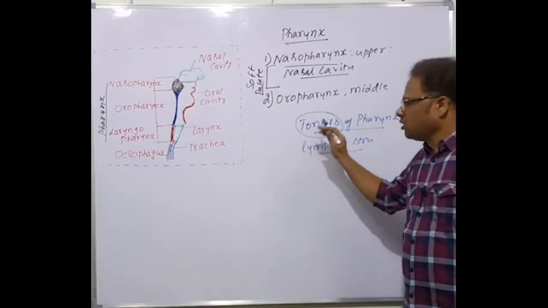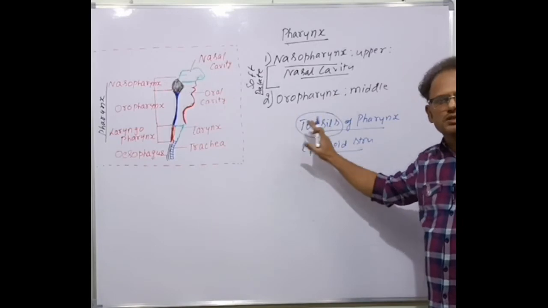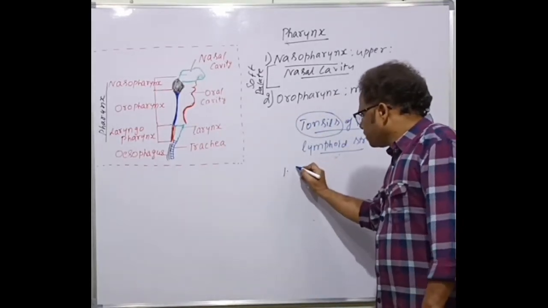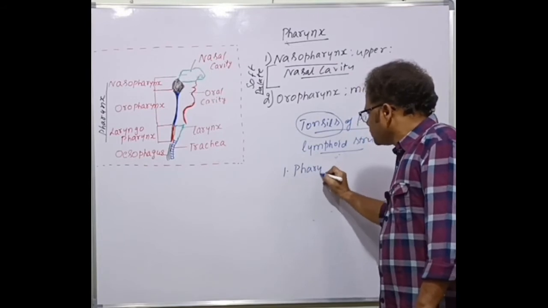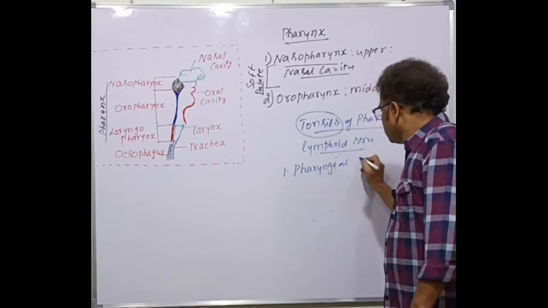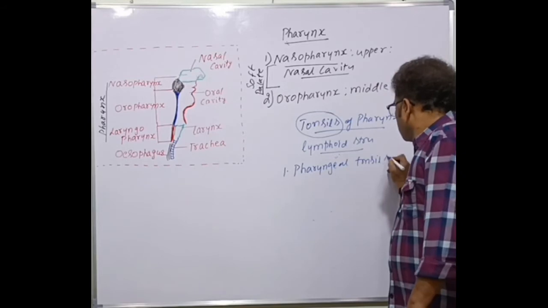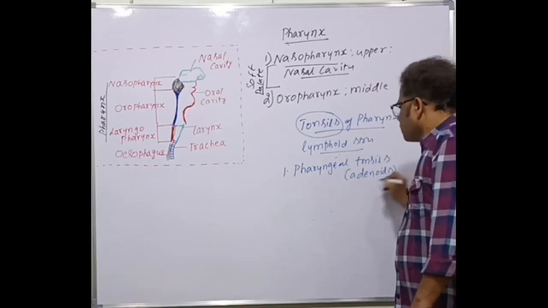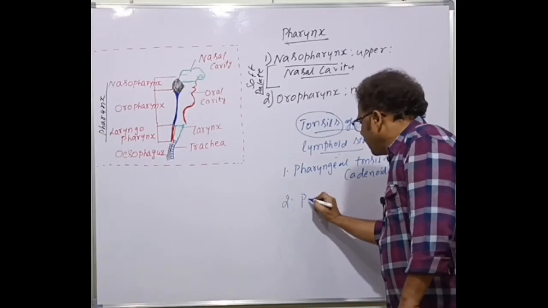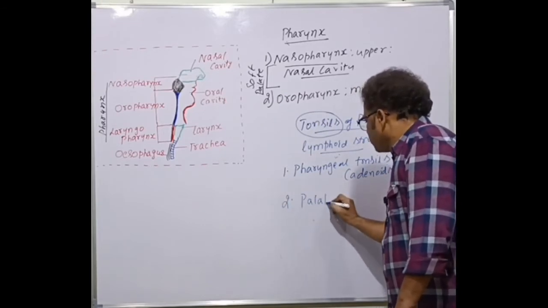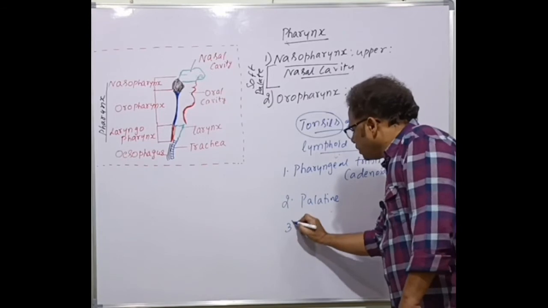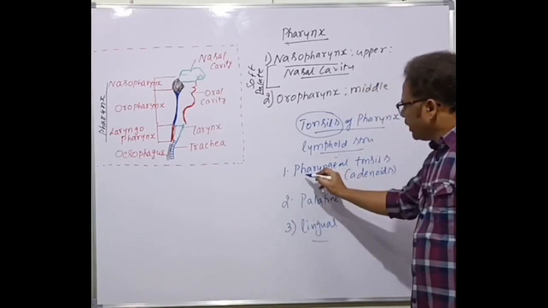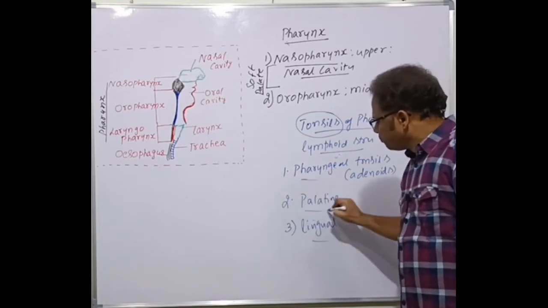Here, what are the pharyngeal tonsils, or tonsils of the pharynx? There are three types of tonsils of the pharynx. One is called the pharyngeal tonsils, also called adenoids. Then the palatine tonsils, and the lingual tonsils. One pair each: this is one pair, one pair, one pair.